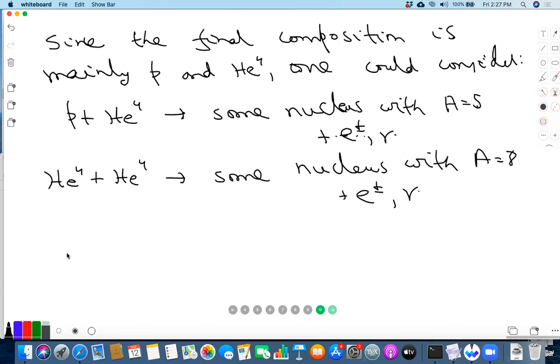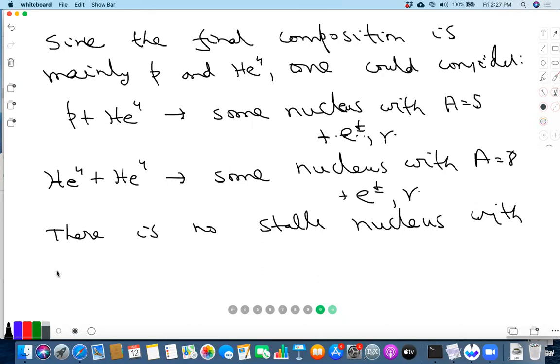But it turns out that there is no stable nucleus with A equal to 5 or 8.